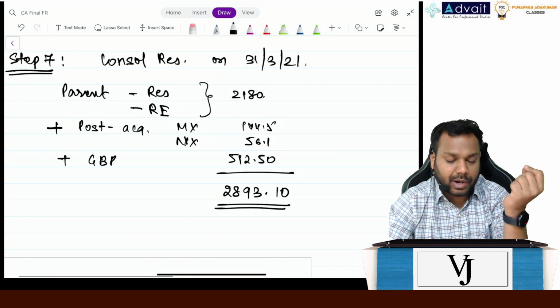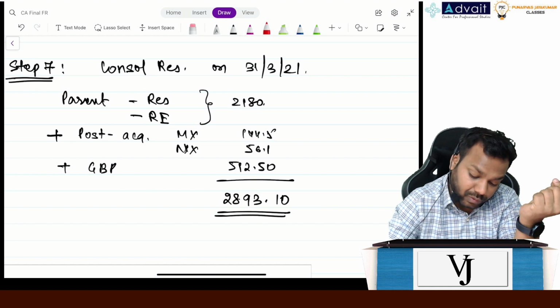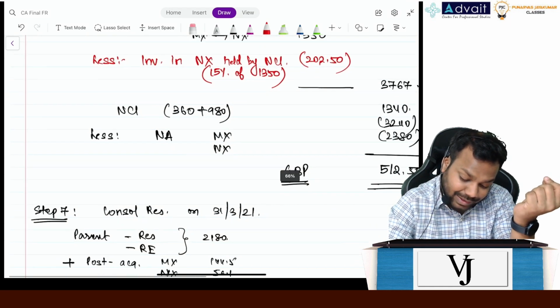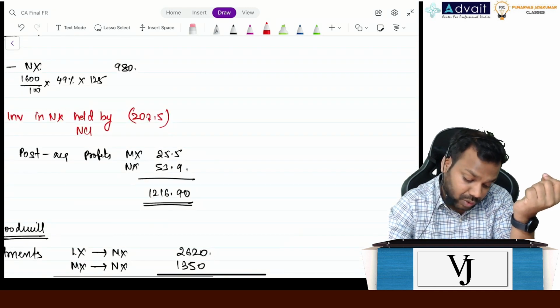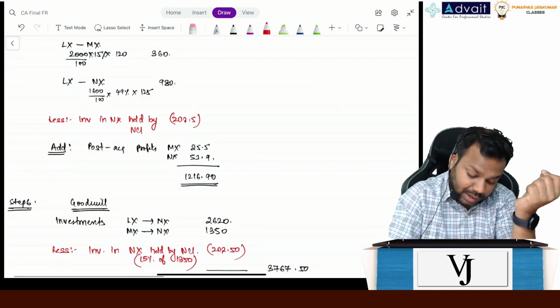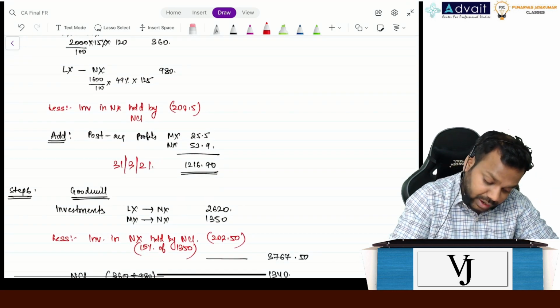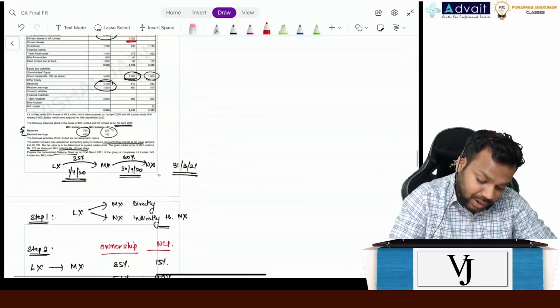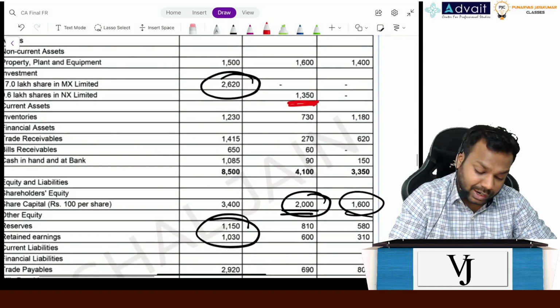So we have calculated console reserves on 31st March 2021, right? We know the value of NCI and goodwill or gain on bargain purchase. We know the value of NCI on 31st March 2021, right? We know everything. Now we do have the balances also. It's just we have to prepare the console balance sheet. Let's prepare it.